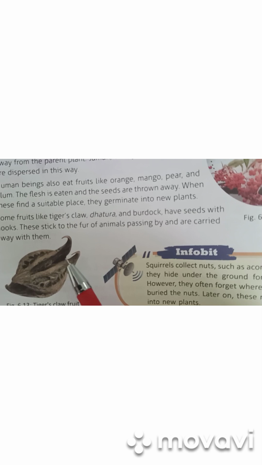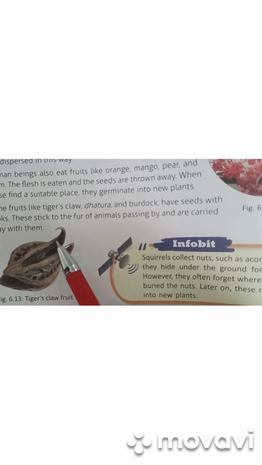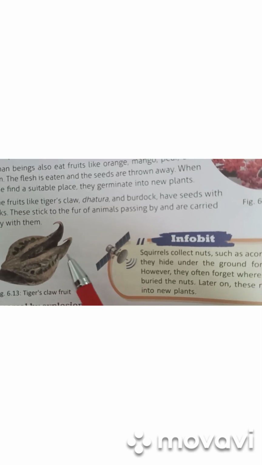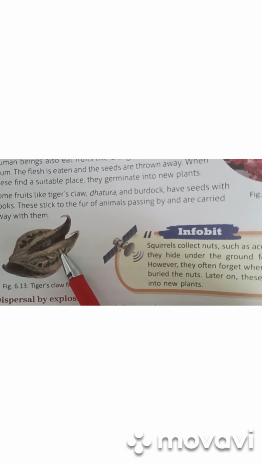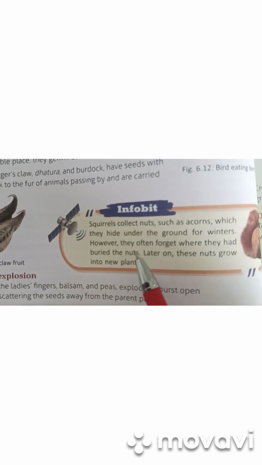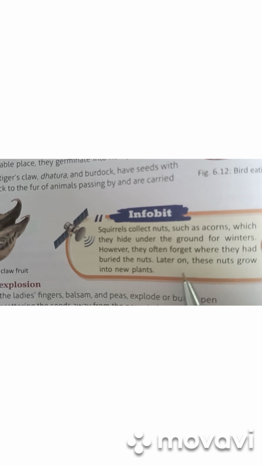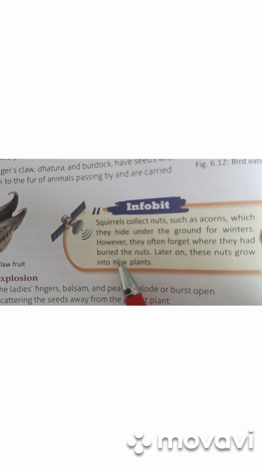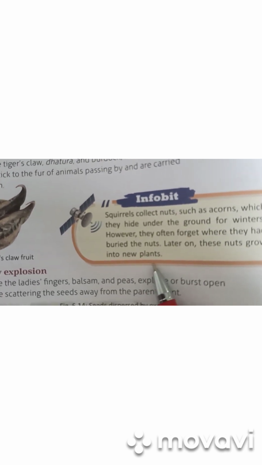Some plants like the tiger claw have hook-like structures, and these hooks stick to the hair of animals when they pass by, and the seeds travel long distances. The squirrels also collect nuts and hide them under the ground for winter. Sometimes they don't find their buried nuts, and these nuts grow into new plants.